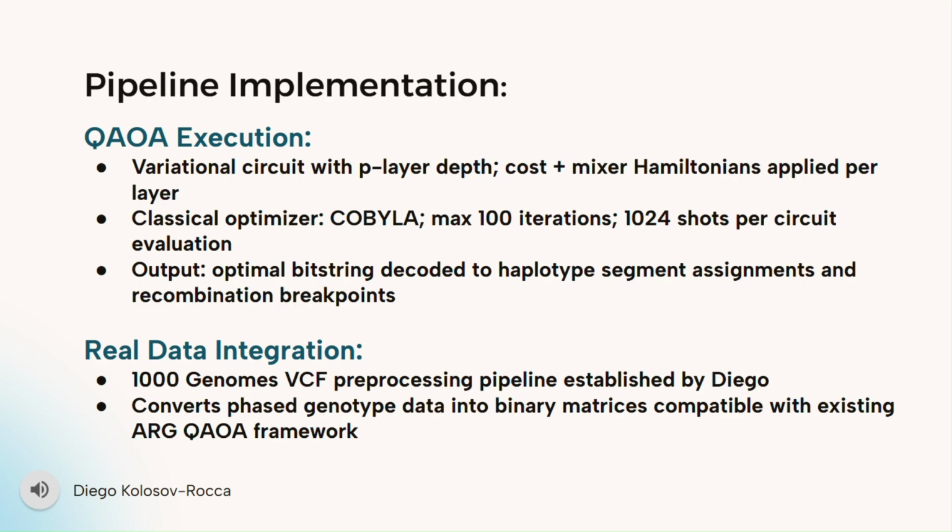For execution, we use QAOA with a configurable number of layers, where each layer applies cost and mixer operations. We use a classical optimizer, COBYLA, to tune the circuit parameters, and the output bit string is decoded into recombination breakpoints. For real data, we built a pre-processing pipeline that converts phased genomic data into the same binary format used by the QAOA system, so it can integrate with the existing pipeline.